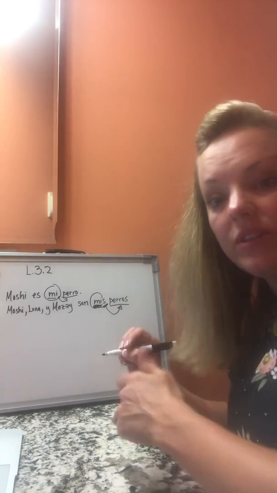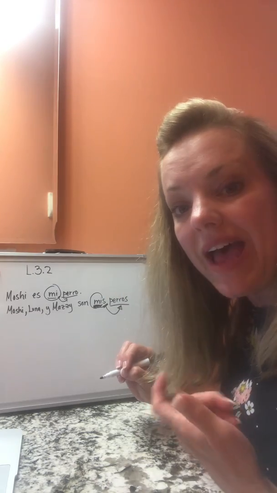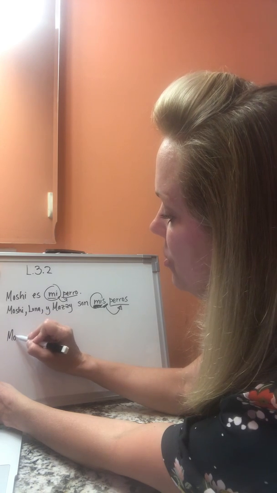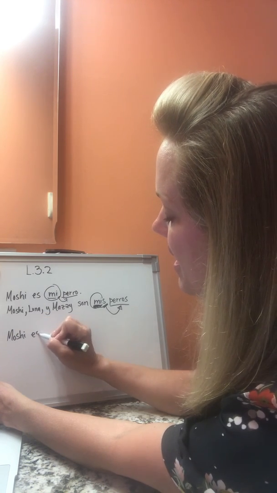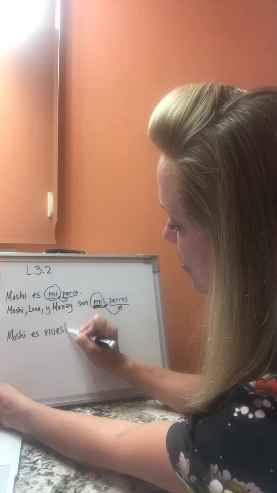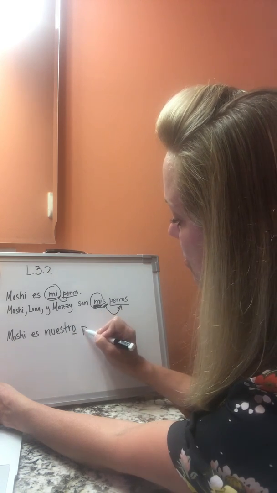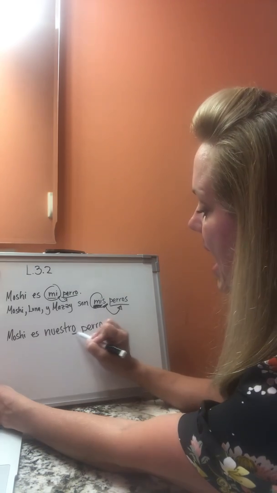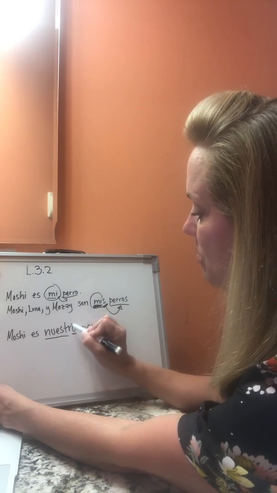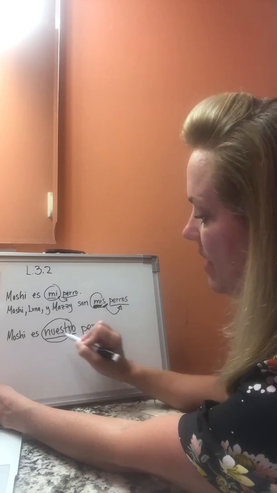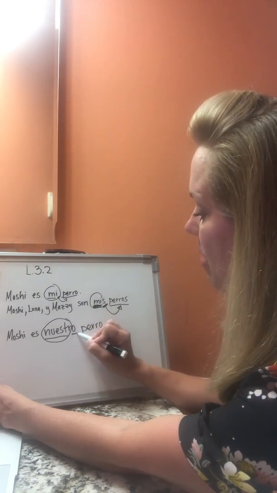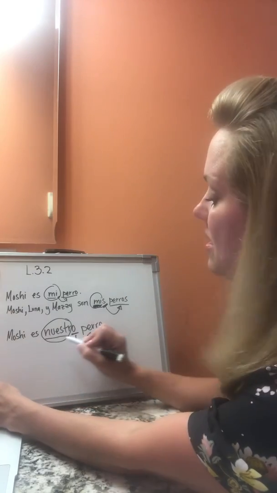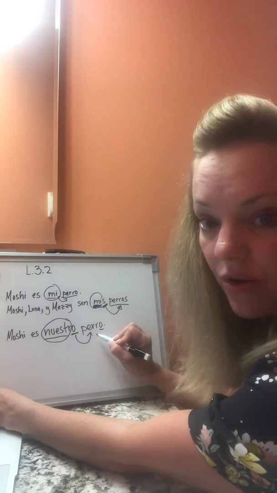So let me give you another example. Let's say I'm referring to them as our dogs, okay? So I could say, Moshi es nuestro perro. Okay? He is our dog. Who owns Moshi? We do. That's that first part of that word. How many dogs do we own? Just one. And he's a boy, masculine. So es nuestro perro. Okay?